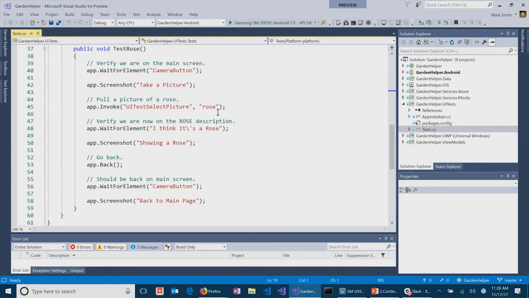We're using the camera in this app, and the camera is fairly difficult to test, at least on a real device, because you have to keep in mind that when we push these tests up to the cloud, we're running them on thousands of physical devices. You don't have to buy those devices. We've already done that for you. And we've got them connected, and each time we run the test, we wipe the device so it's completely clean, we install your app on it, and we run the tests on it, and then we give you a test report.